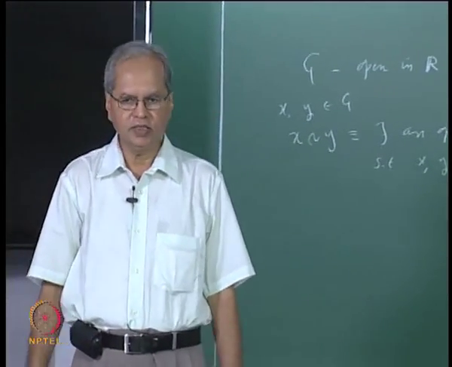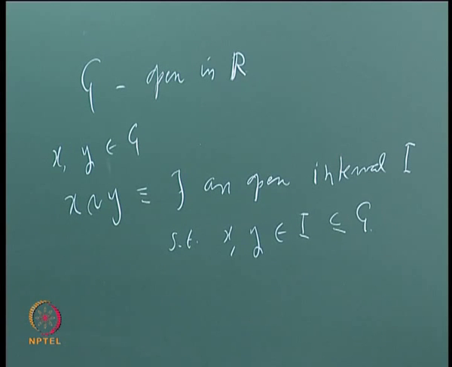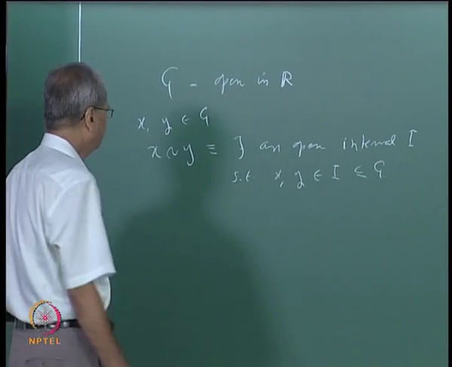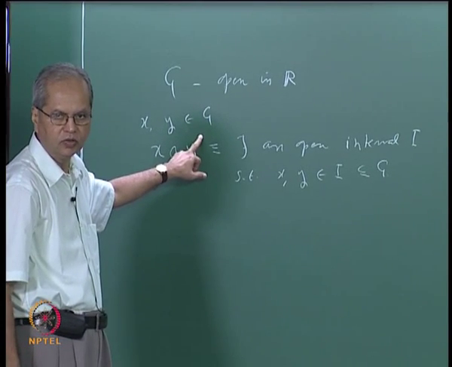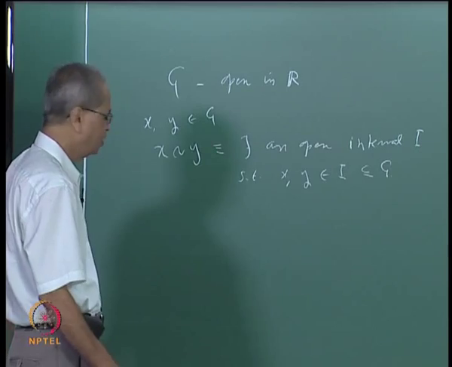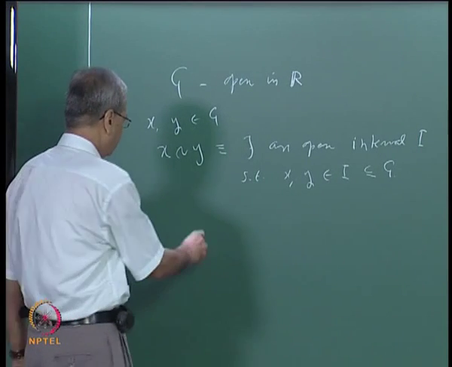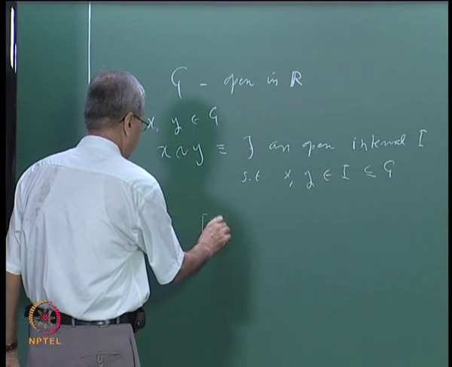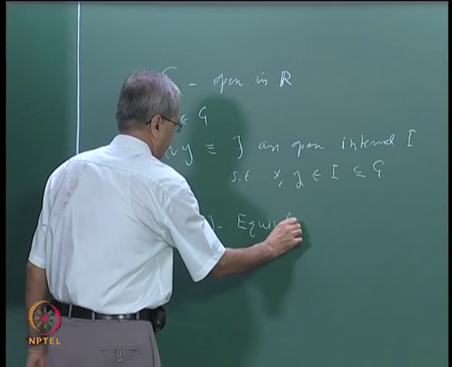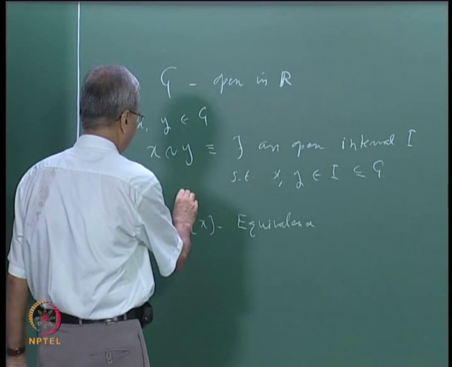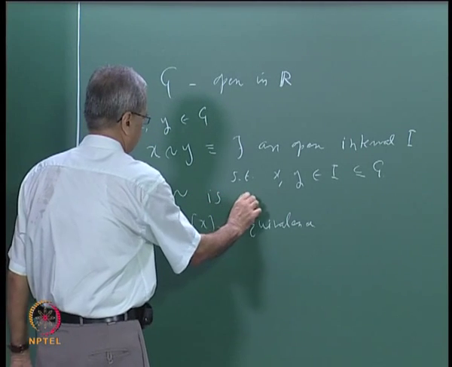And we have already seen that this defines an equivalence relation on the set of all points in G, and we already know that every equivalence relation brings about what is called a partition of G, that is, G can be a union of all equivalence classes of elements in G. So suppose we denote by this symbol the equivalence class containing x. So this is an equivalence relation.